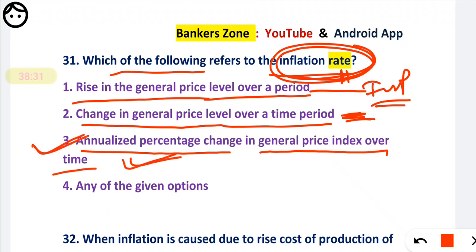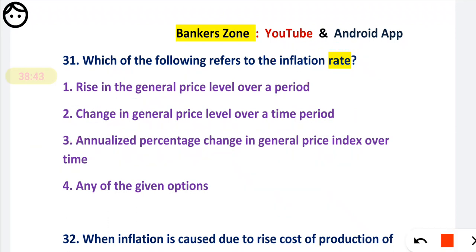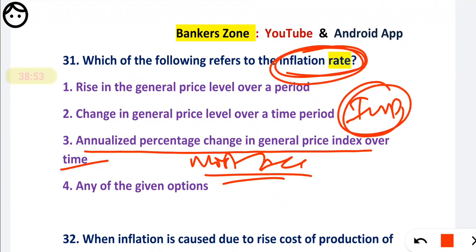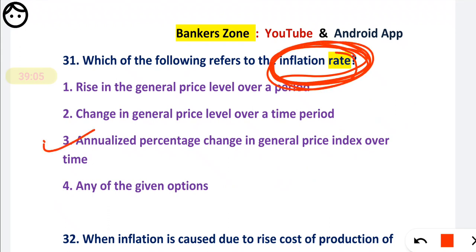All the data they have given in the options are related to inflation, and you can observe that all of the above seem correct, right? But remember, we have to find the most accurate. So the third option is the most accurate, so you have to mark it. This is a very important question, because they are asking about the rate, not the inflation. If they were asking about inflation, then you could mark the fourth option. But here they are asking about the inflation rate, so you have to mark the third option.